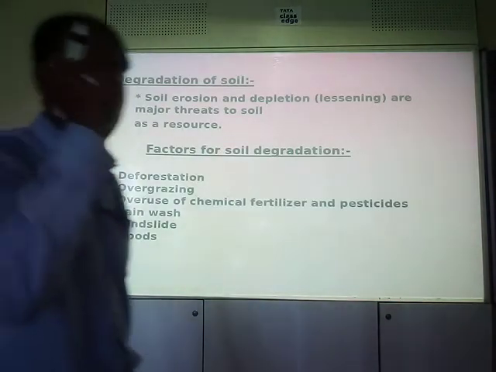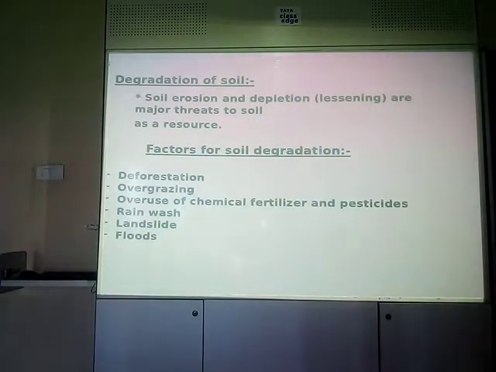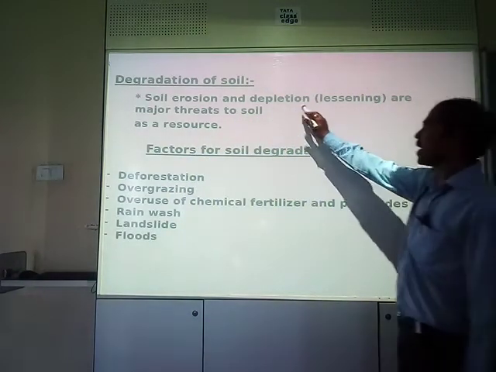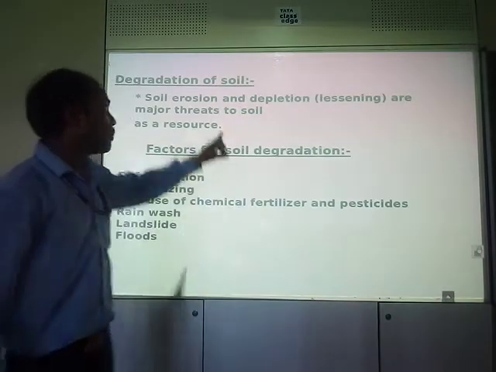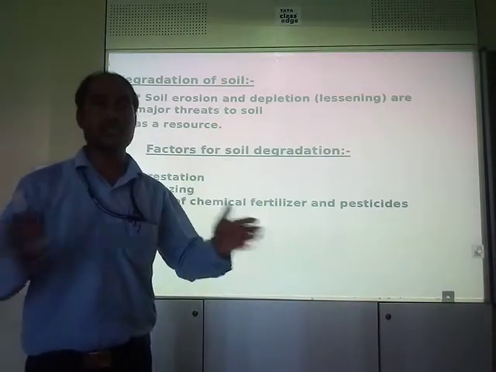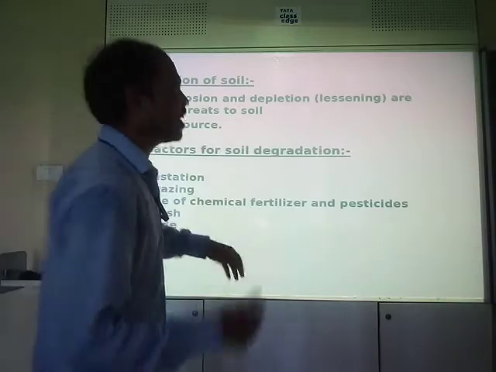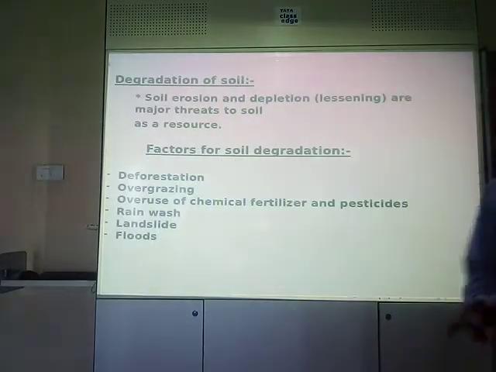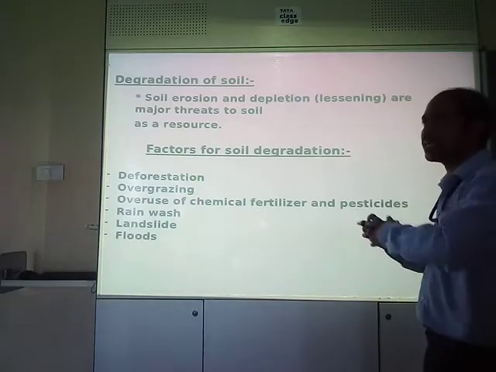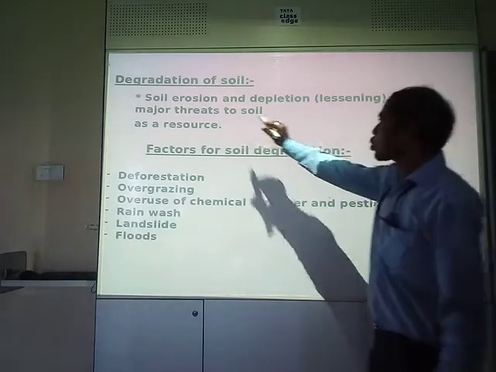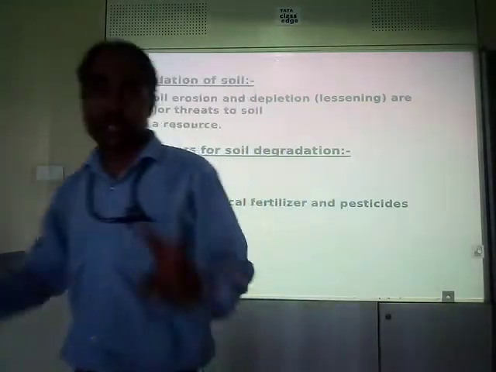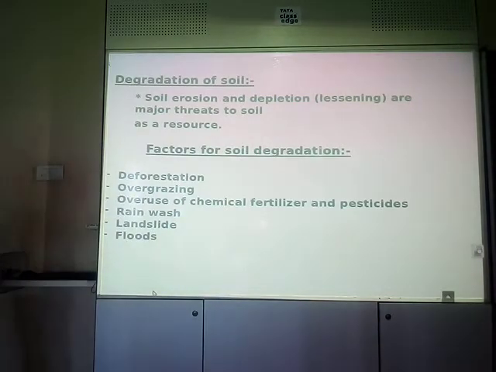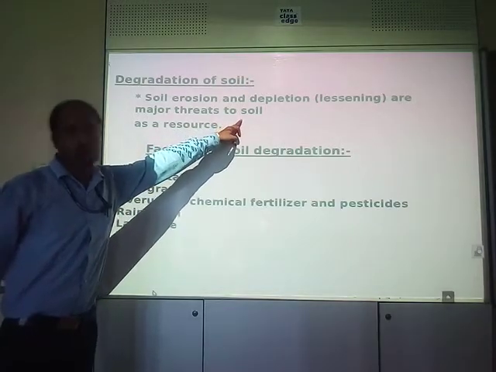Degradation of the soil, ruining of soil. That means how the soil gets affected. Soil erosion and depletion. These are the two factors here. Depletion means lessening, to become less in number. Lessening, eroding, almost the same terms. Erosion, eroding, depletion, lessening, thinning out, cutting out. Soil erosion and depletion are major threats to soil as a resource. These are two dangers of this resource, soil.